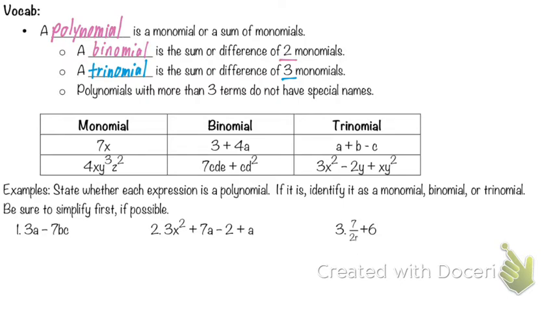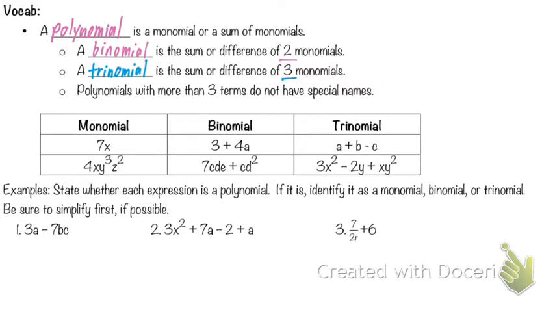Wait, so none of them are? Because you said no addition. Great question. So the no addition or subtraction thing dealt with monomials. For it to be a polynomial, it can have the addition and subtraction, but each individual part is a monomial. Together, it's a binomial, which is a different type of polynomial. So it starts getting into categories here.